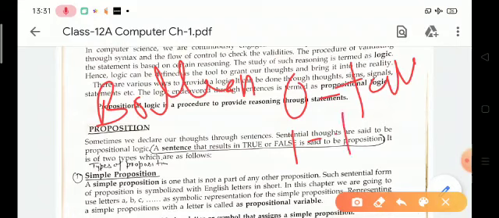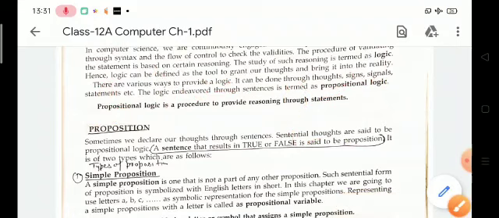This is the first fact. Second fact is a proposition can be either true or false, but it cannot be both. Third point, there are some types of connectives, which are called logical operators in propositions.